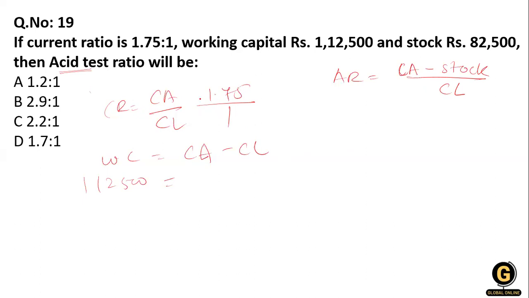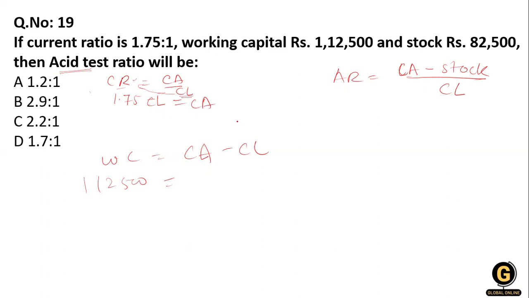You know that the current ratio is given. I'm just erasing it here. The current ratio is 1.75 divided by 1, that means 1.75 equals current asset divided by current liability. When we solve it, current liability is multiplied by 1.75 and equals current asset. Clear?